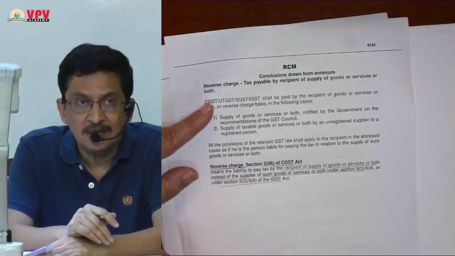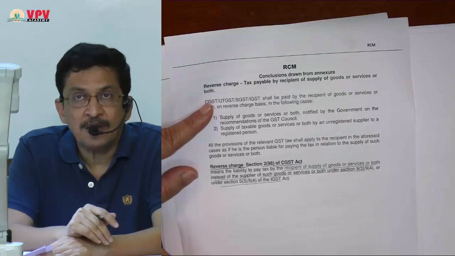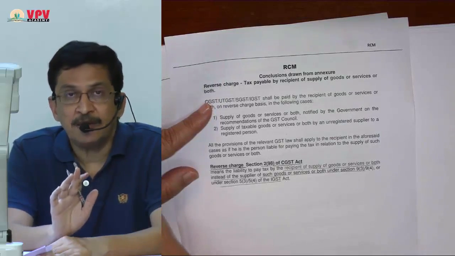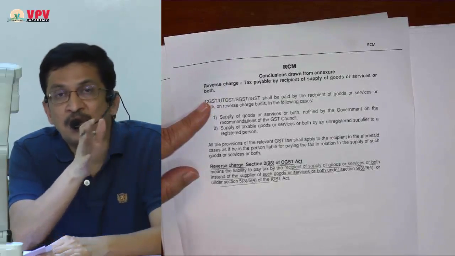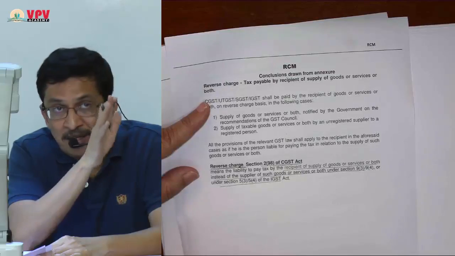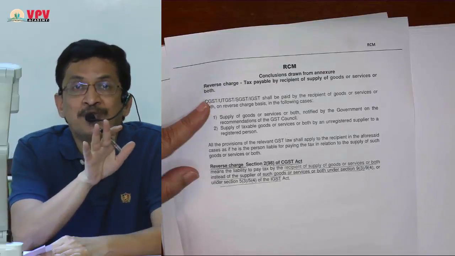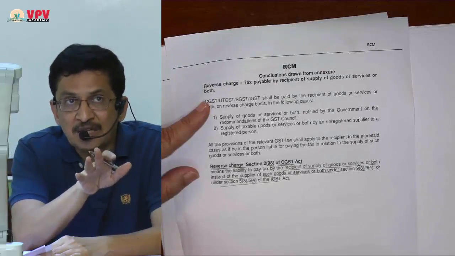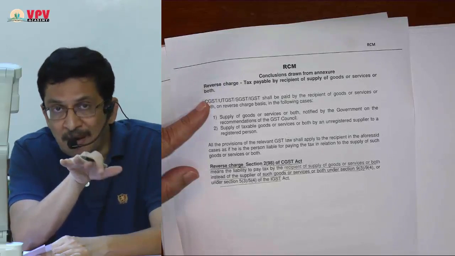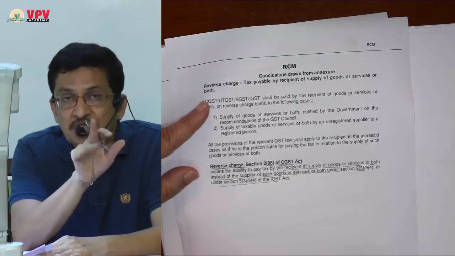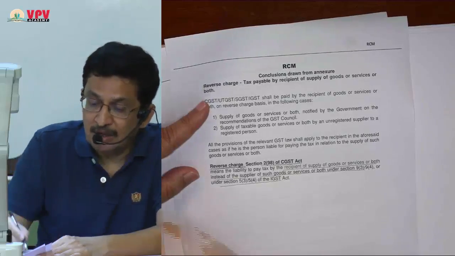Please understand, when electronic commerce operator is paying, that is not reverse charge. Electronic commerce operator is neither supplier nor recipient, and when he is paying, that is not part of reverse charge. Reverse charge is only when recipient of supply is paying GST. That is the only example of reverse charge.